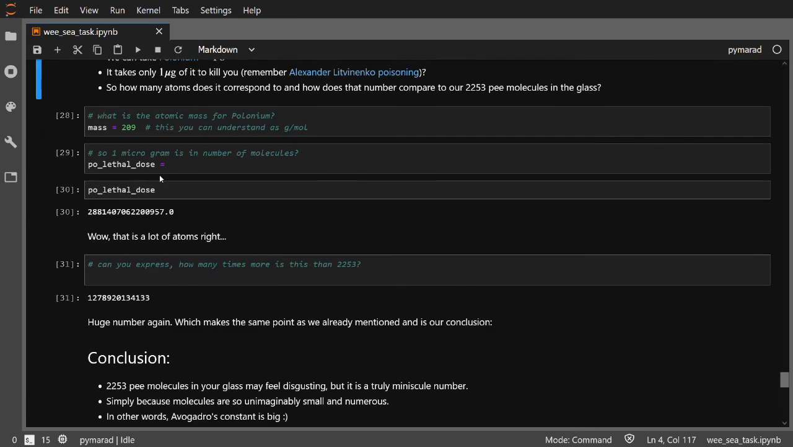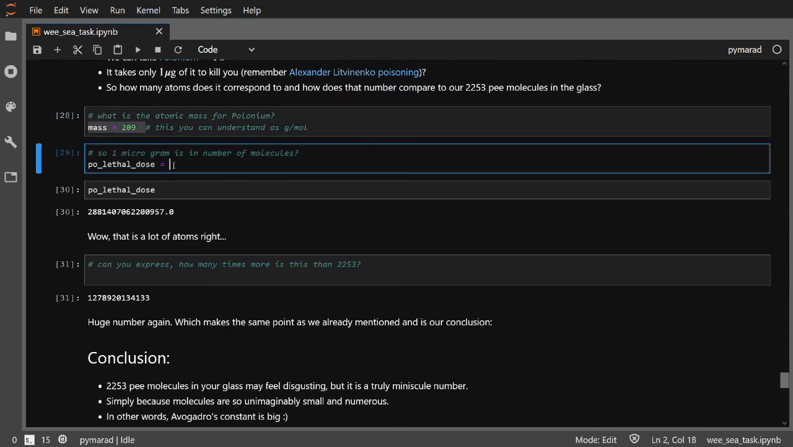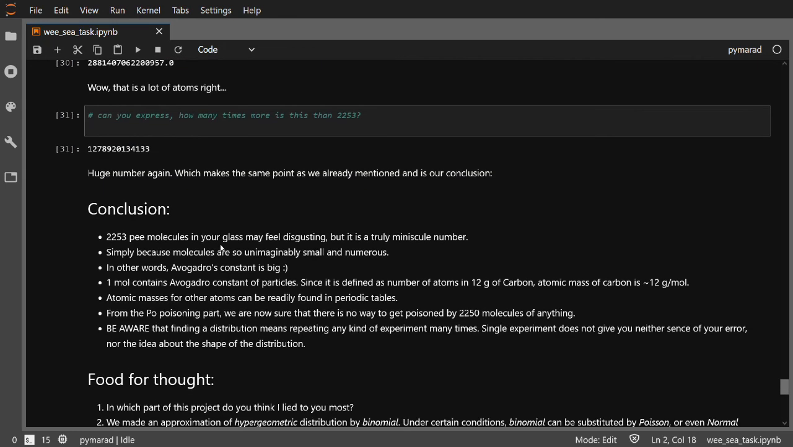So we need to find out again the mass of polonium, and then we can calculate the lethal dose in amount of atoms. This is again a huge number, which makes the same point we already mentioned, and it is also our conclusion. 2000 molecules of P in your glass may feel disgusting, but it is truly a minuscule number, and you cannot get poisoned by any of that. In other words, Avogadro's constant is a huge number.